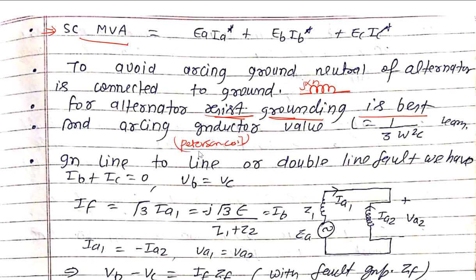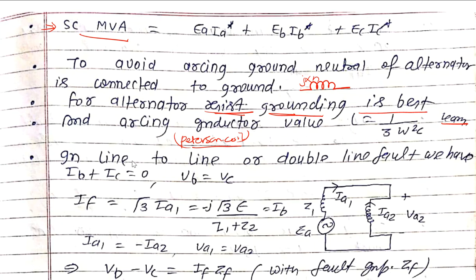When there is no grounding connection, a line fault will automatically induce some extra voltage in the other phases. This can be controlled by using the Peterson coil, which will have an inductance of L equal to 1 by 3 omega square C. The units are Henry.